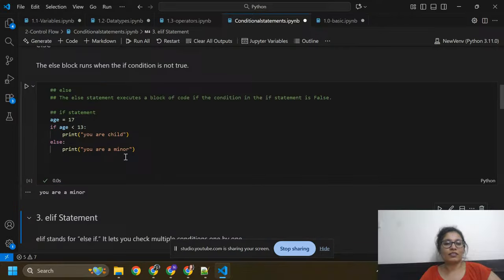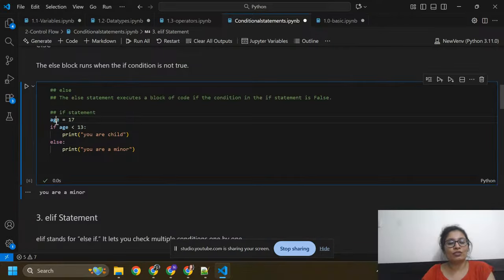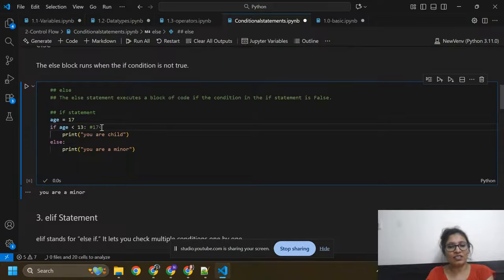Okay, so here I am giving age equals to 17. This is the variable. Now I am moving here. If age is less than 13, so 17 is less than 13? No, false. So we can skip this condition. Then it will print this, you are a minor. If the first condition is not true, then it will execute the else block.